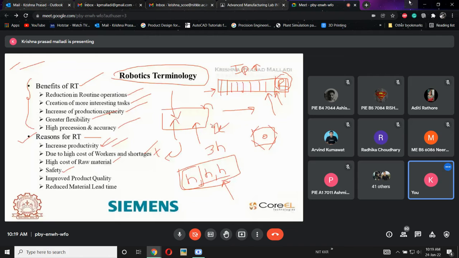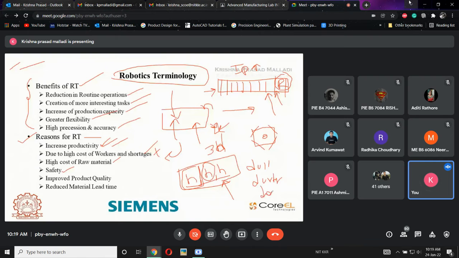Just a second. Dull, dirty, danger. Yes, it's not a 3H application, it's a 3D application. We call it dull, dirty, and danger.